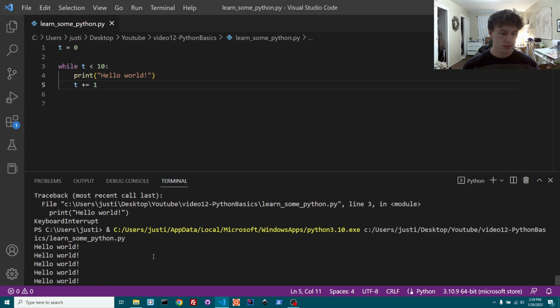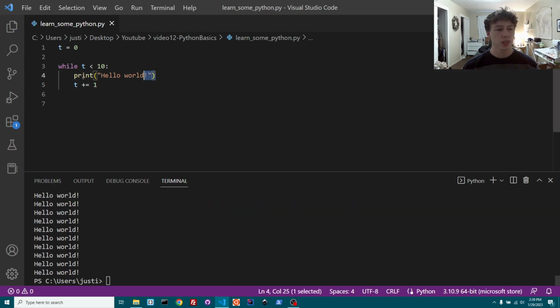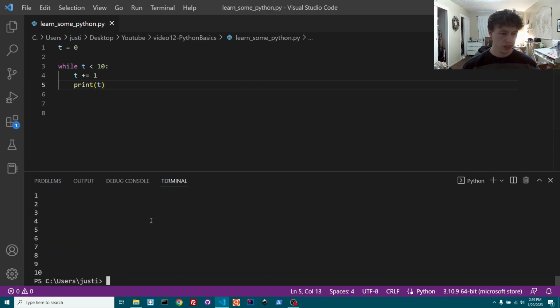So yeah, it just runs it, as you can see, it started here and it ended here. So it just ran it 10 times, printing hello world. If we wanted to, we could say t plus equals 1, and then we could say print t. So it prints 1, 2, 3, 4, 5, 6, 7, 8, 9, 10.